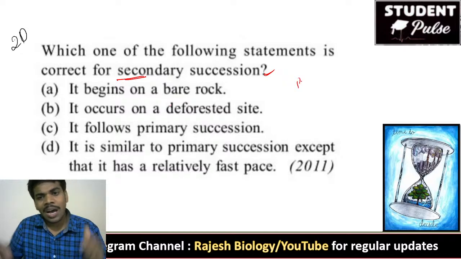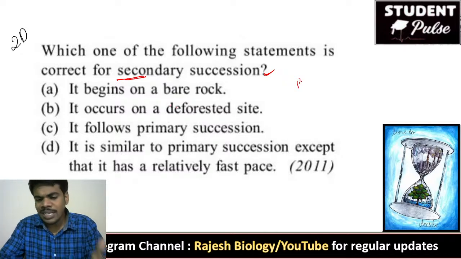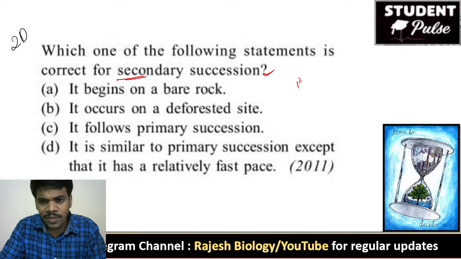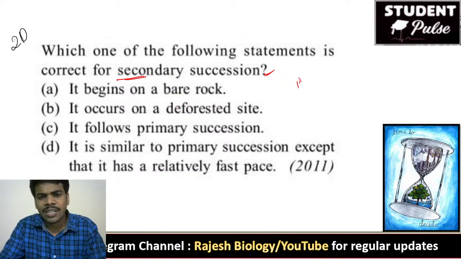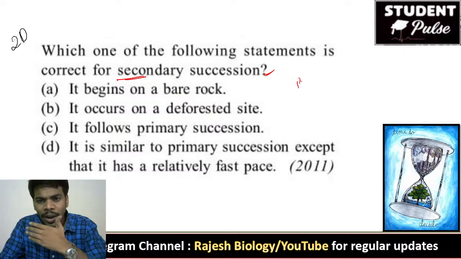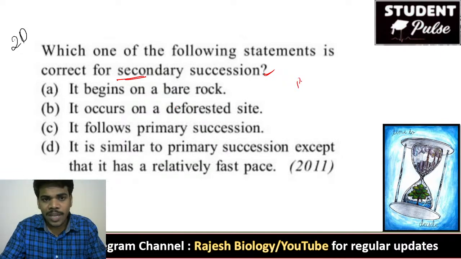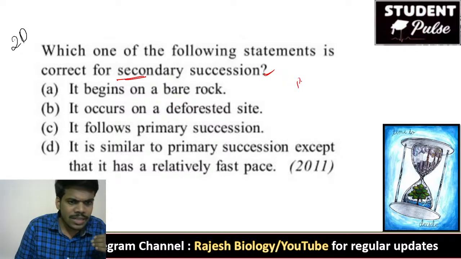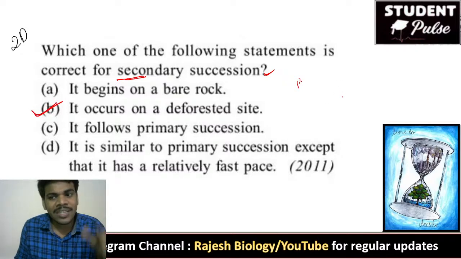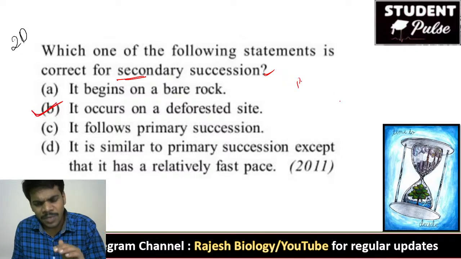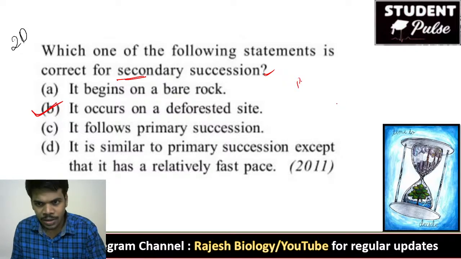That means already there is primary succession. Already some organisms are there, but because of floods or other natural calamities or human destruction, the life is vanished out. After that, the pioneers begin the life. That means secondary succession at the old site. So the right answer is deforested site. Already there was a forest, started by the pioneers' succession.